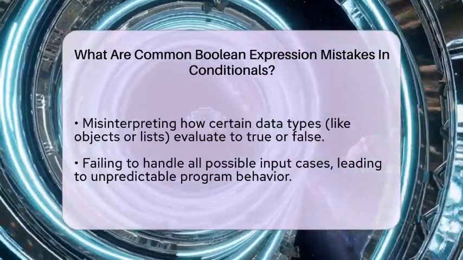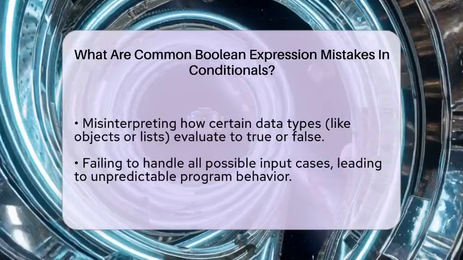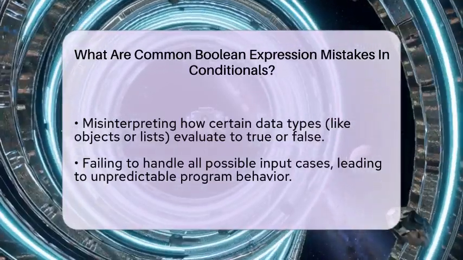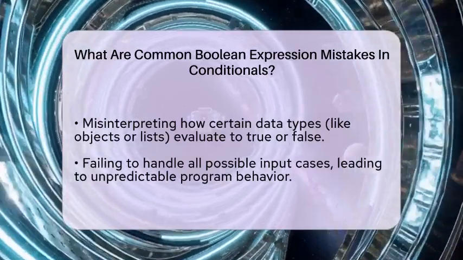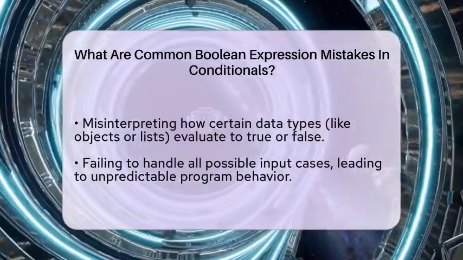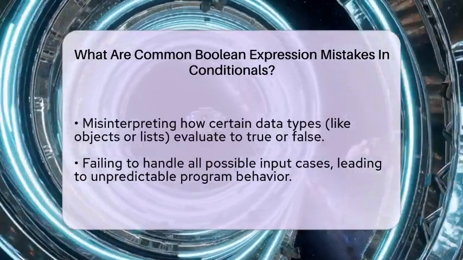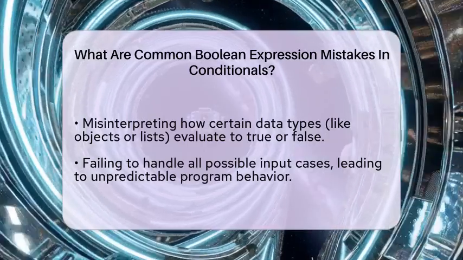Deeply nested or overly complex Boolean expressions can make your code hard to read and easy to mess up. Breaking long conditions into smaller parts or using intermediate variables can help. For example, create a variable like is_eligible to store part of the condition, then use it in your if statement.